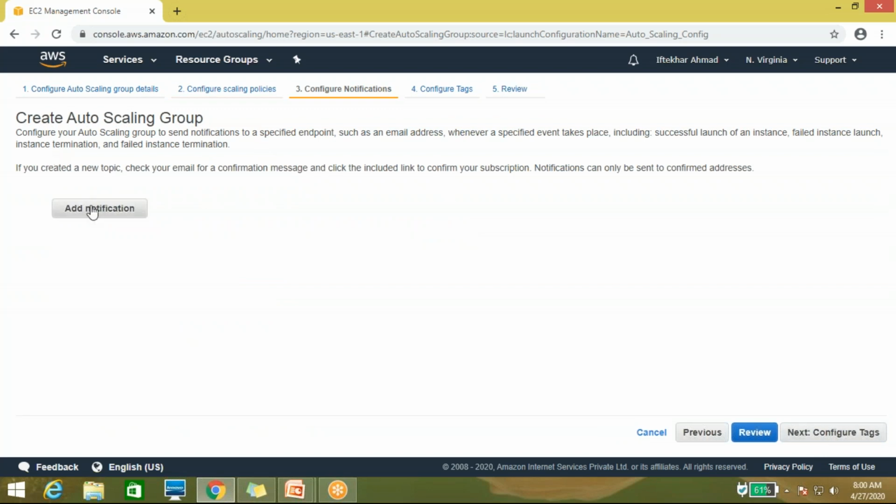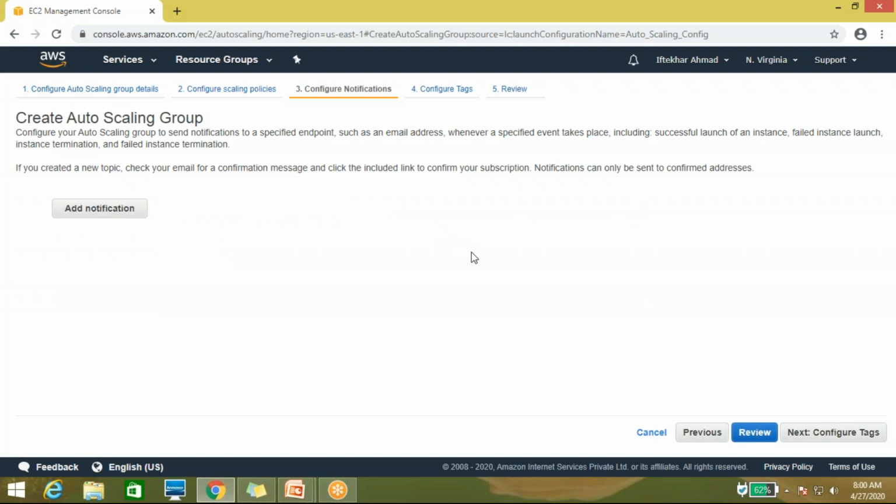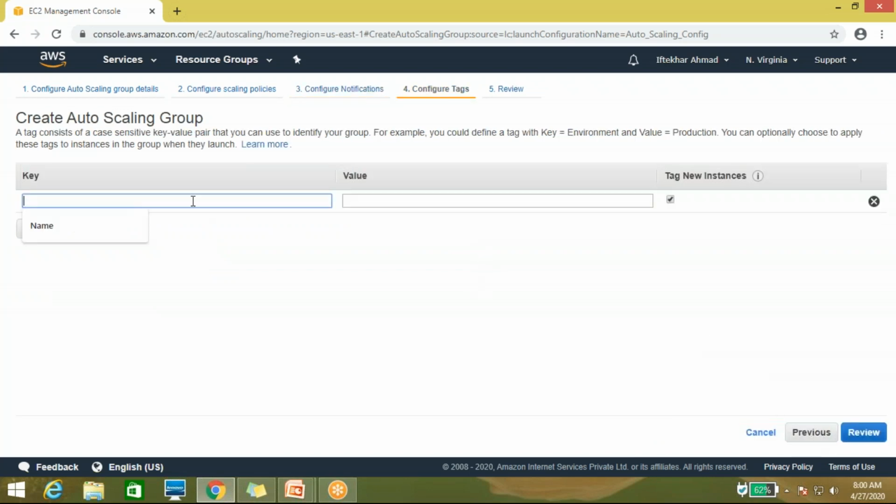Here you can see that it's showing add notification. This is the SNS service. I have created one SNS, so that's the reason it's showing my mail ID. From here you can create a topic and create a new SNS service. I don't want to choose any SNS service because this is a paid service, and we have a separate class for this. Close this, I'm not using any SNS service here. Now click on next. It's showing name, put the tag.